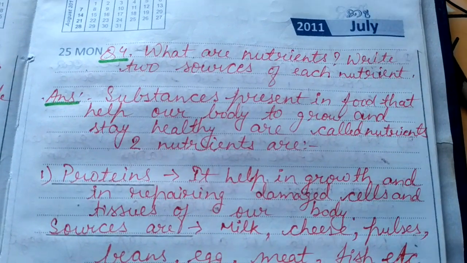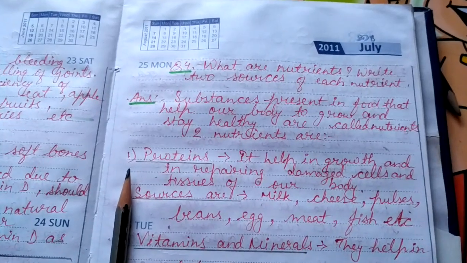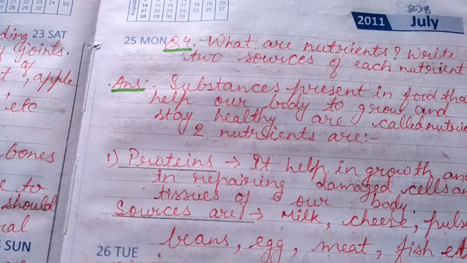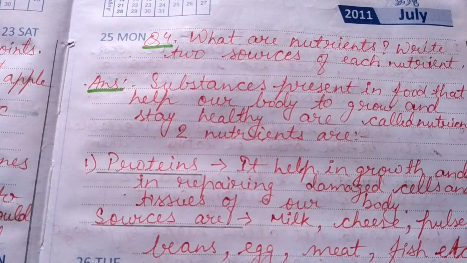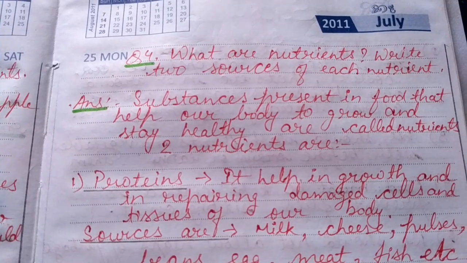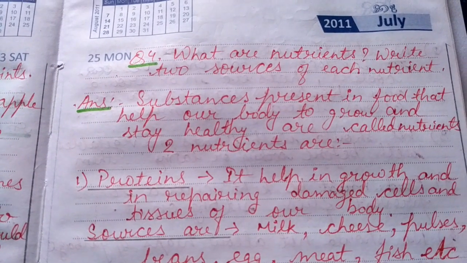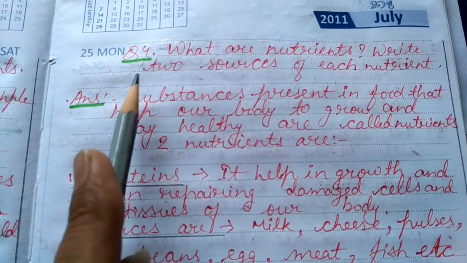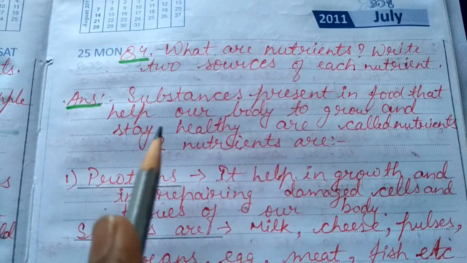Those substances, those chemical compounds which are present in food items, whatever food items we are eating, like bread, chapati, rice, potato, vegetables, etc., are all built up of these nutrients only. Different food items contain different types of nutrients. So nutrients can be defined as the substances which are present in food that help our body to grow and stay healthy.